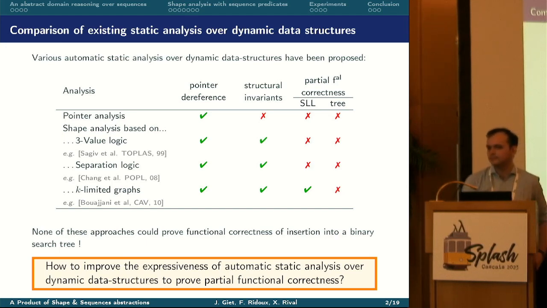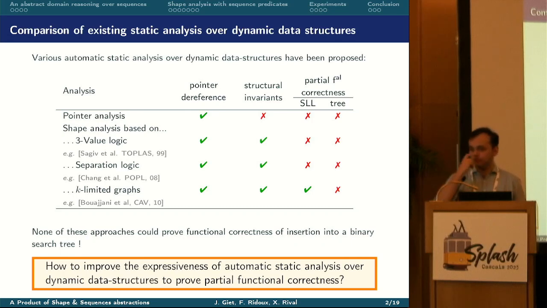Thanks for the nice talk. So I was wondering if your sequence domain could be used also in array analysis, and if you have compared your sequence domain to work that has been done in array analysis. Because it seems to be quite a natural fit.